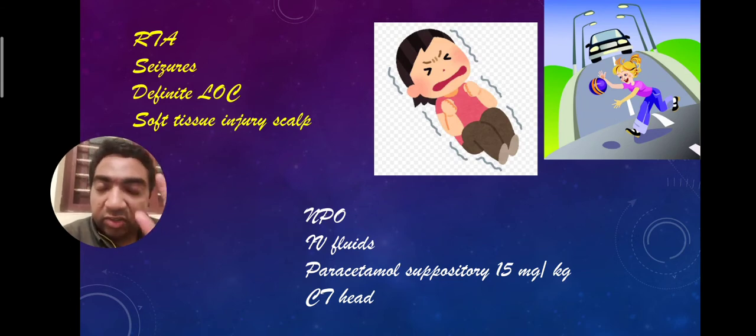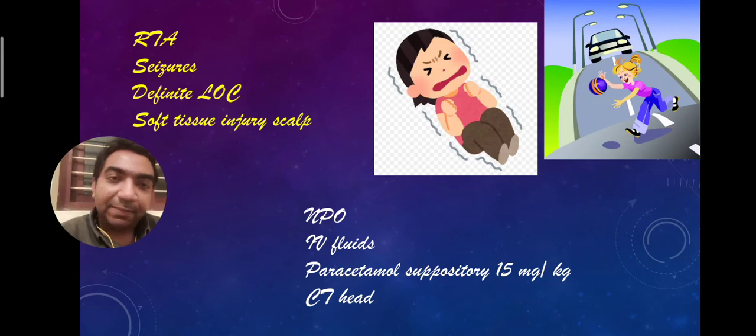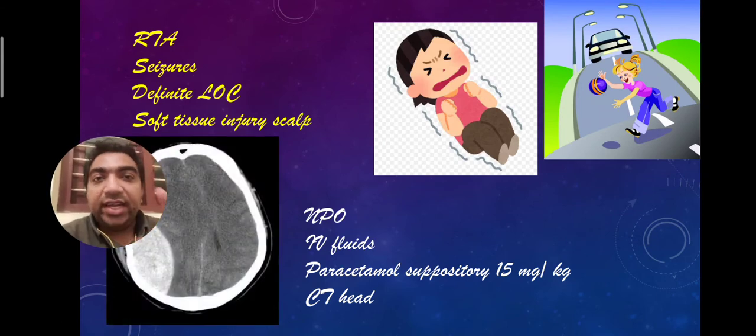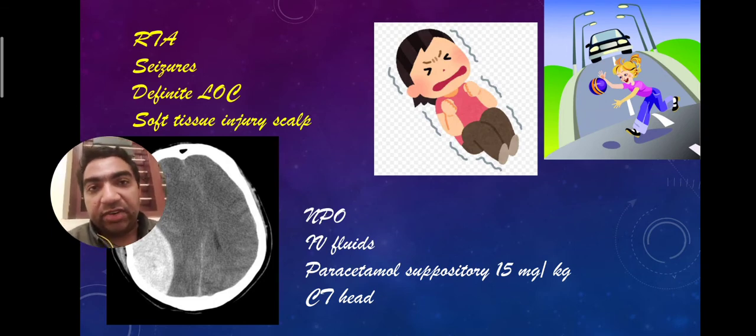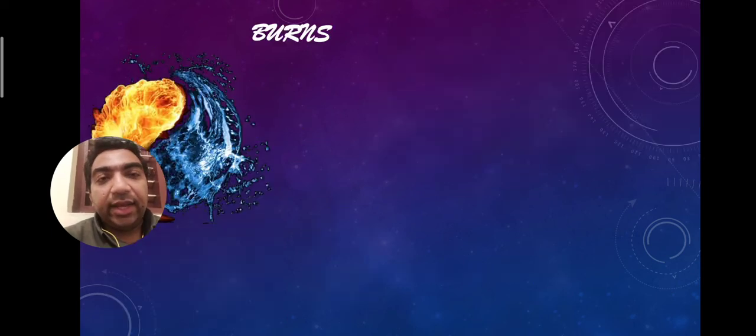Most of the time these cases may go in for admission also. Put the patient on NPO and IV fluids, because they may require NPO for more than 2 hours. Whenever you are planning NPO for more than 2 hours, put an IV cannula. Give paracetamol 15 mg per kg and go for a CT head. If there is any finding in the CT head, admit the patient. If there is no finding, keep the patient under observation for 24 hours and let the duty MO decide whether to discharge or admit the patient. So that is regarding the head injury.